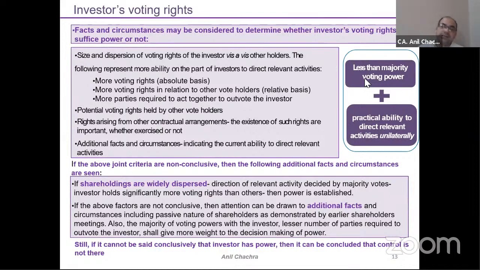So now the question is, I have a 45% shareholding, and the other 55% is held by thousands and thousands of shareholders, right? I am the only one holding 45% shareholding. Now the question is whether I'm in a position to apply this control. So Ind AS 110 defines this type of rule, wherein my holding is less than 50%, still I am in a position to influence the relevant activities decisions, right?